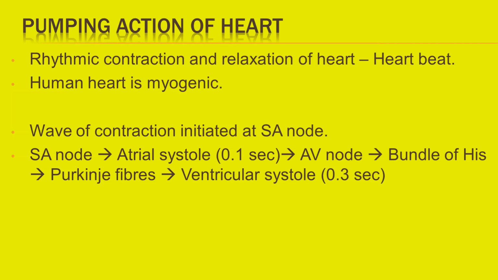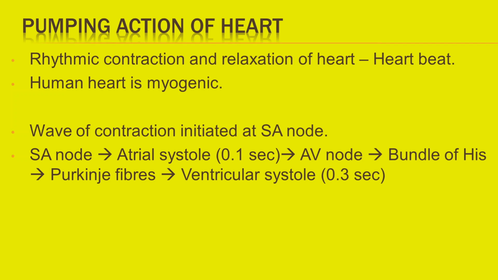Bundle of His arises from AV node and forms right and left branches, giving rise to Purkinje fibers which penetrate into myocardium of ventricles.